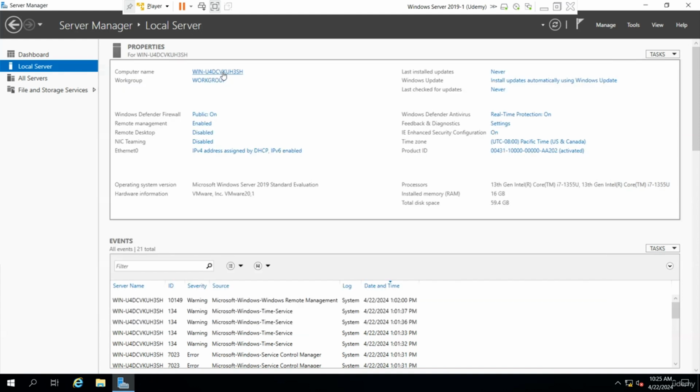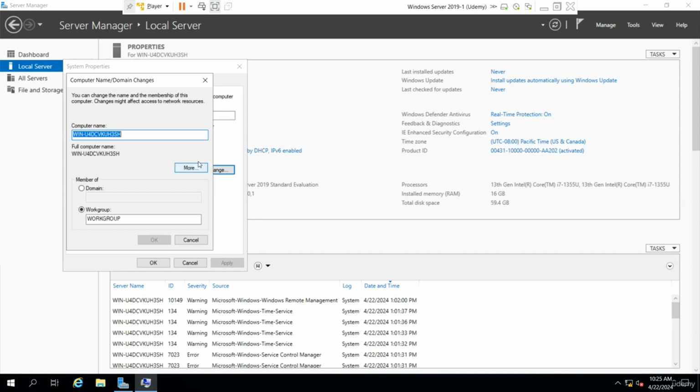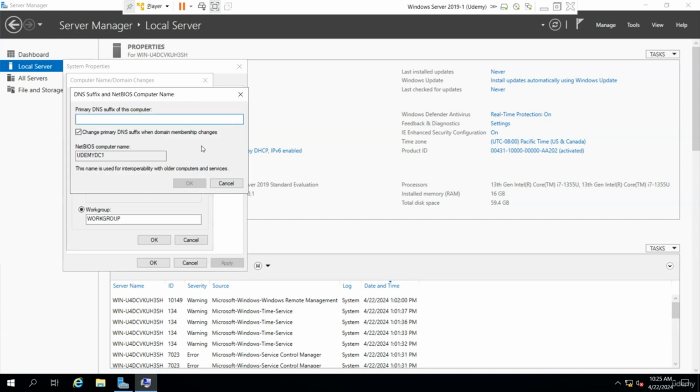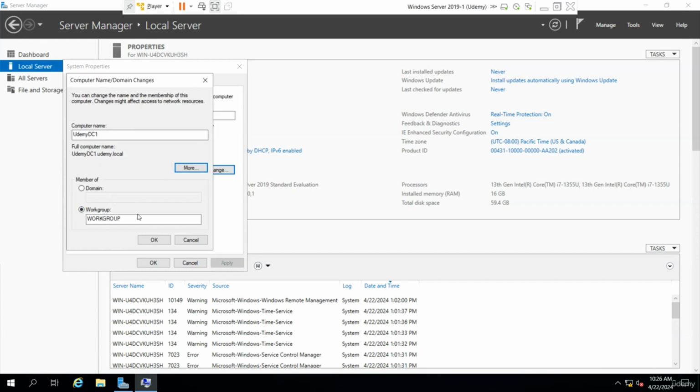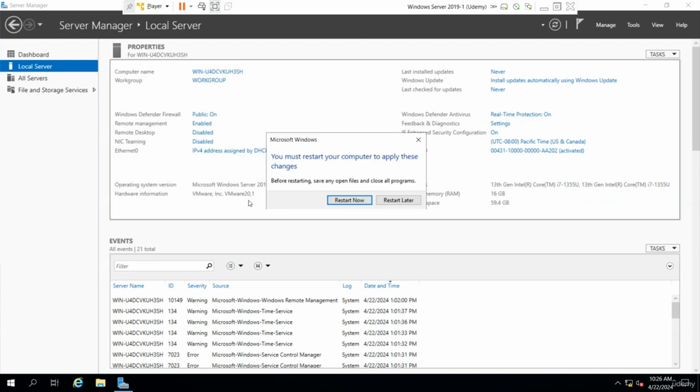This is going to be a lot of fun. I'm involving routing over here. I'm going to call this, let's say, Udemy DC1. And I'm going to make this udemy.local. That's my suffix. Of course, I don't have a domain yet. I'm going to click OK, OK, OK, and then restart.